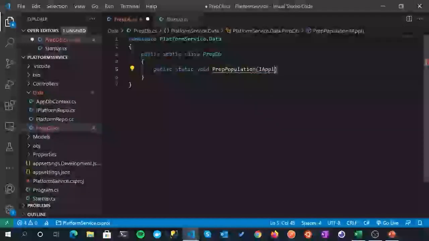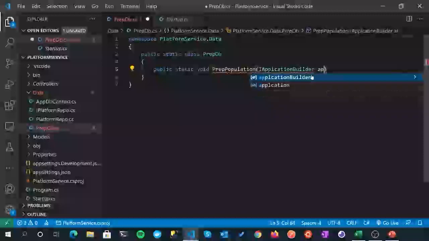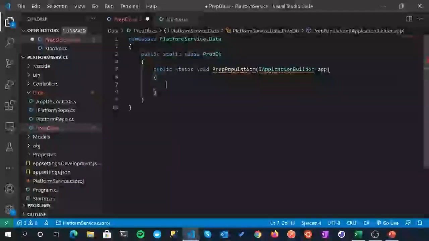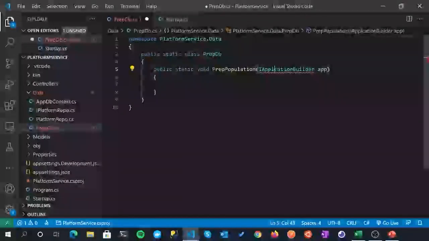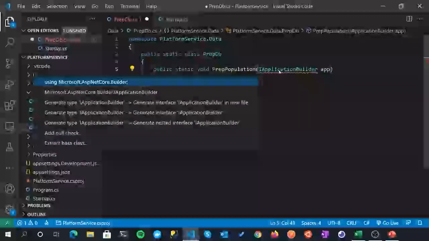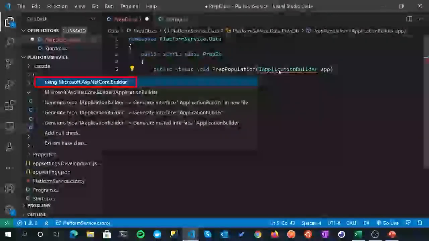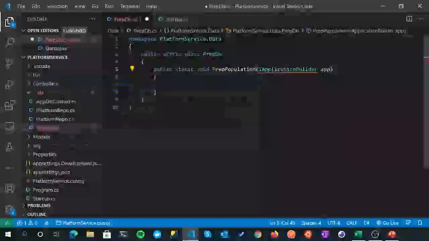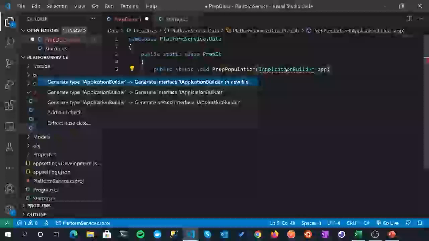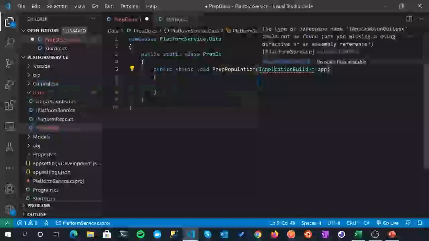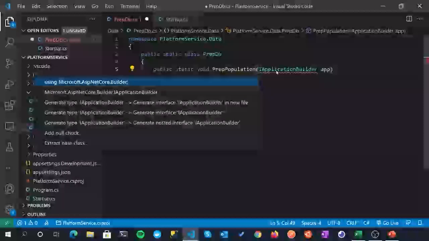So IApplicationBuilder, and we won't have the namespace for this obviously, and we'll just call that app. So what I'll do is I'll bring in the namespace for that, and I think I probably spelled it wrong. Yeah, there we go. ApplicationBuilder. Let's try that again. There we go. Using Microsoft.AspNetCore.Builder. So that's a good tip. If you're doing the Control period thing and you don't really see what you want, chances are you've spelt whatever it is wrong.